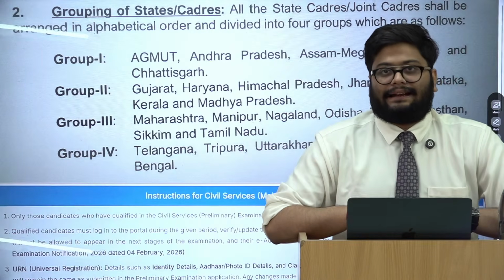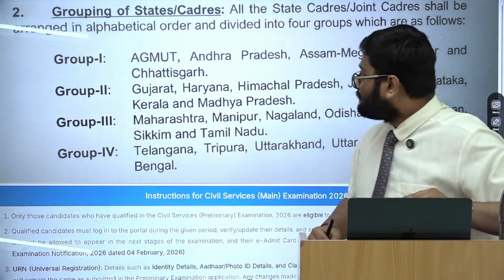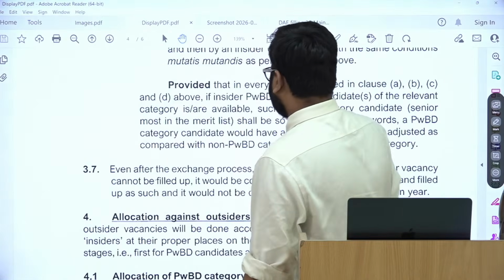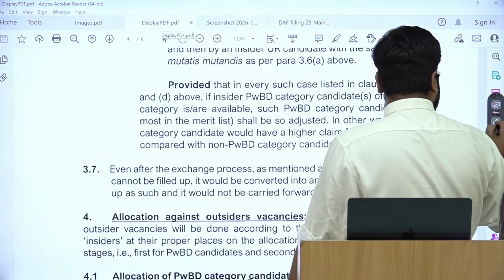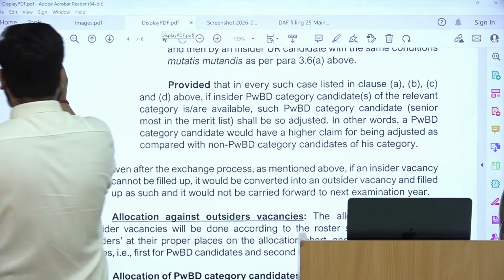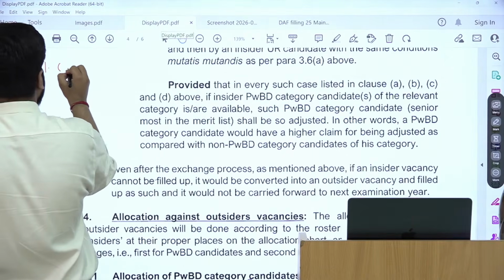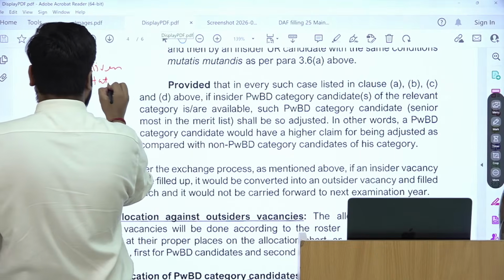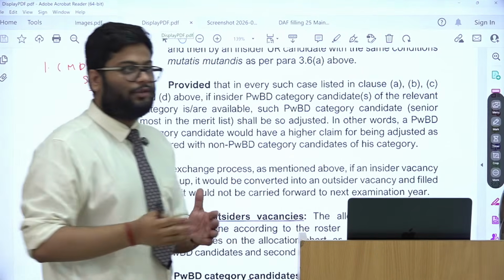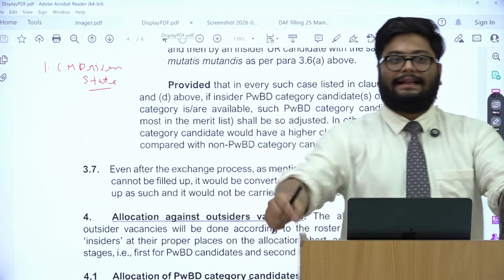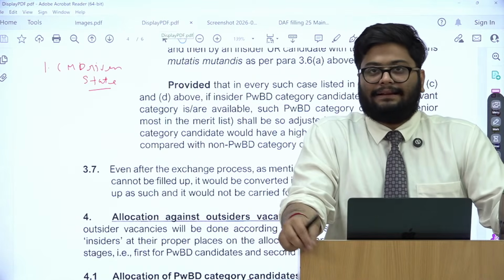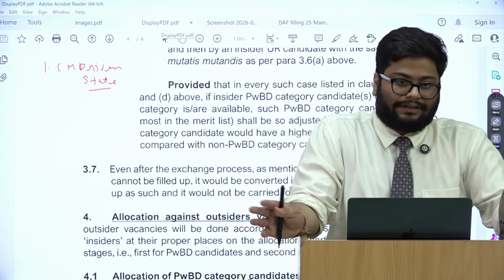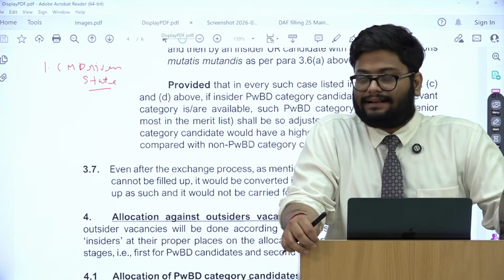So to pick up a state, always consider certain factors. First of all, ensure that your state is not a CM driven state. Now, what do I mean by CM driven state? Where chief ministers are too powerful, they are calling shots, and bureaucrats more or less do not have a lot of independence with respect to dealing with opposition leaders at times.